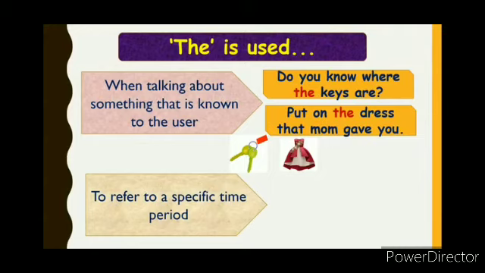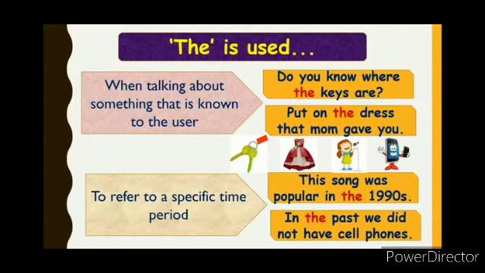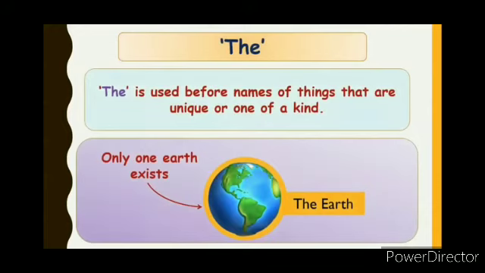Now, the second one, the is also used to refer to a specific time period. For example, this song was popular in the 1990s. In the past, we did not have cell phones. There, we have referred to specific time periods. The is used before the names of things that are unique or one of a kind. Only one earth exists. So, we say the earth.